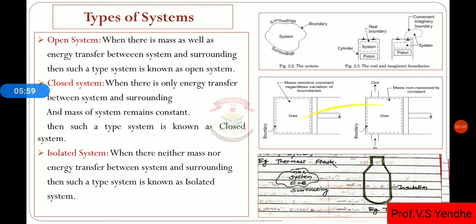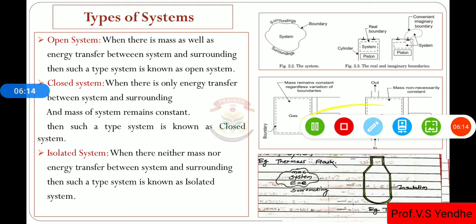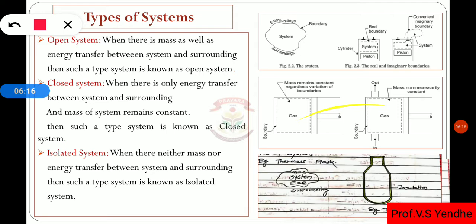If mass as well as energy is transferred between the system and surrounding, then that system is known as the open system.